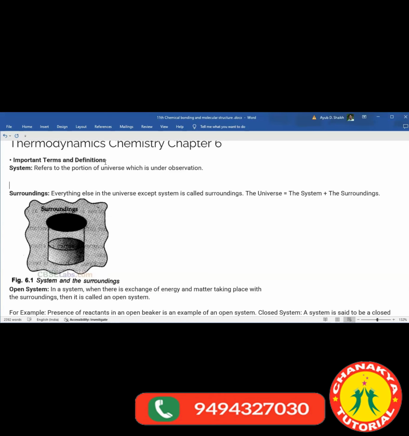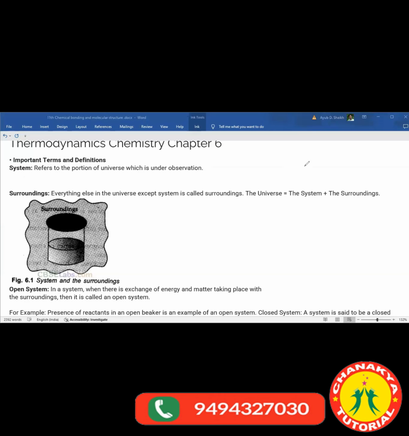So see what thermodynamics concepts are. One by one, we are going to check. Now you have lost many classes. Fine. So what is the system? The system refers to the portion of the universe which is under observation.